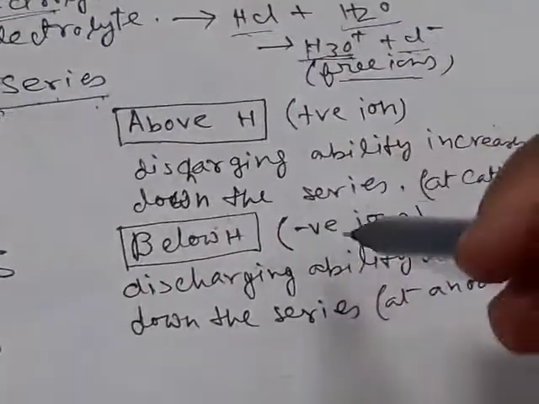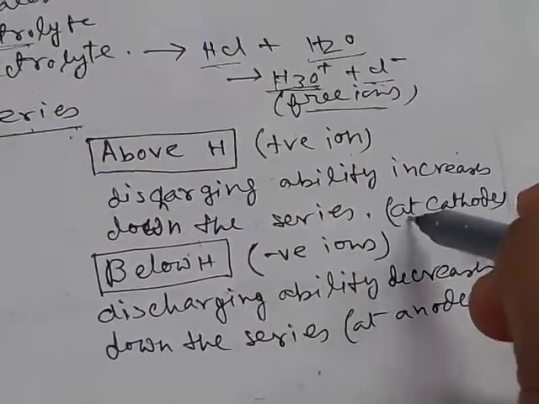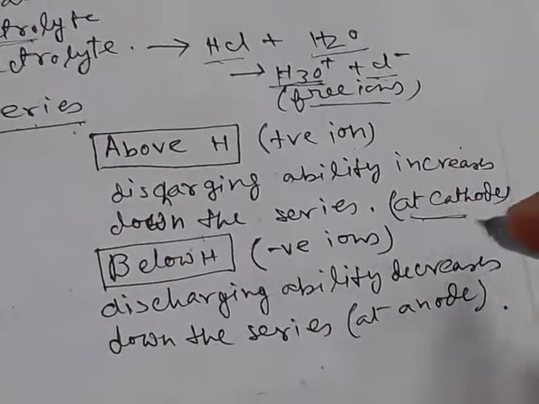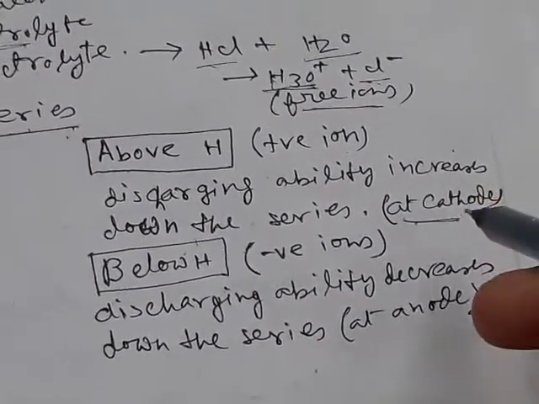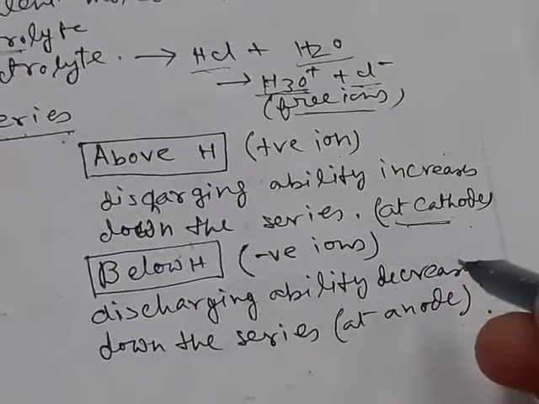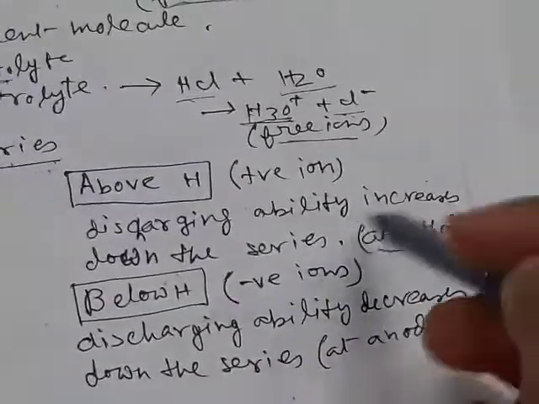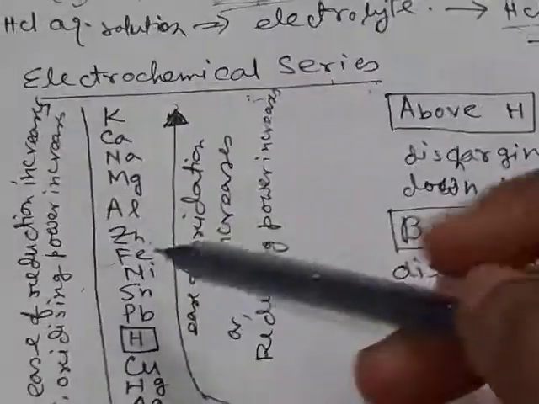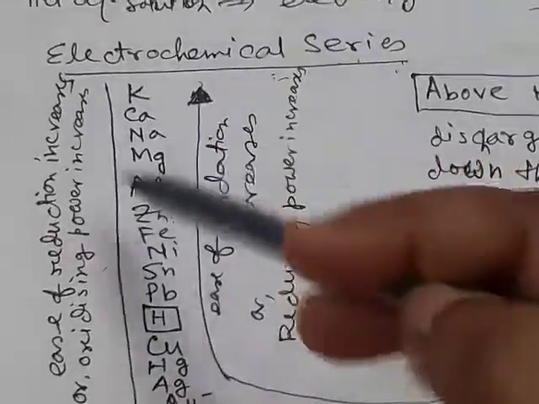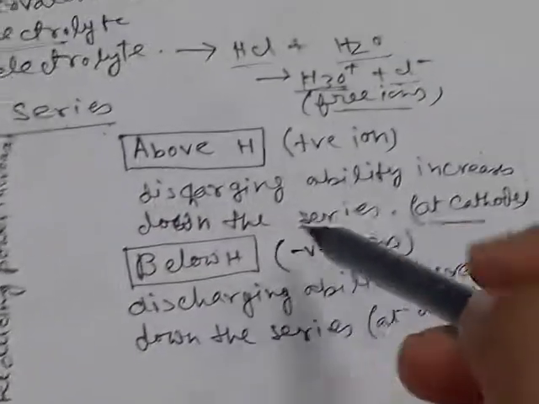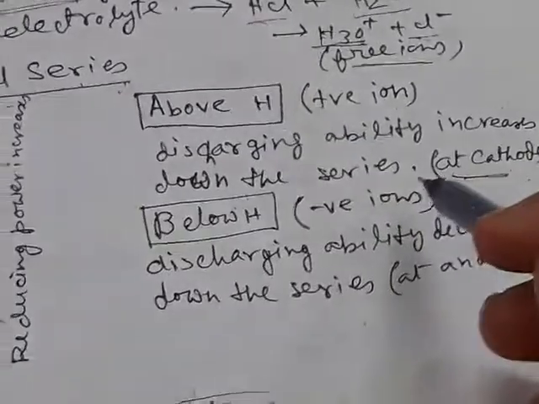So, as we know, at the cathode the cations go towards the cathode and at the cathode reduction takes place. So, discharging ability increases down the series, as we know the reduction increases down the series. So, if we move down the series, the discharging ability increases.